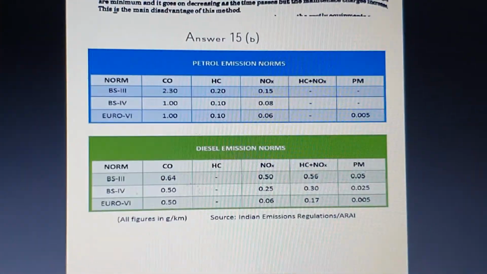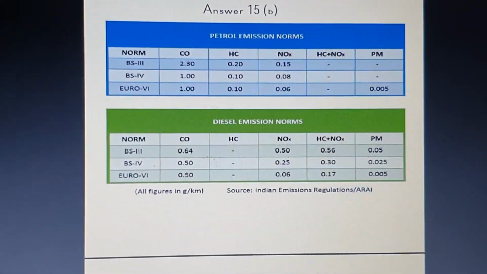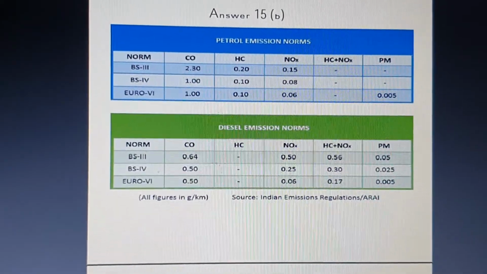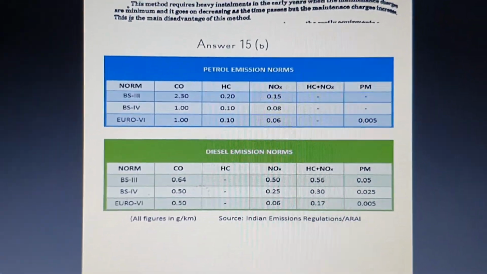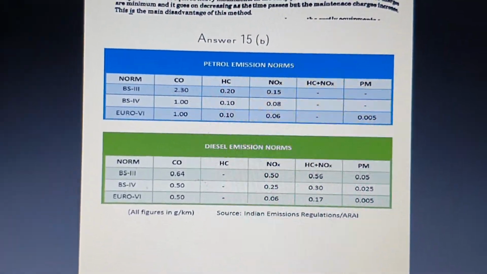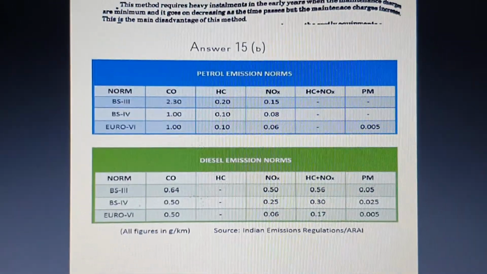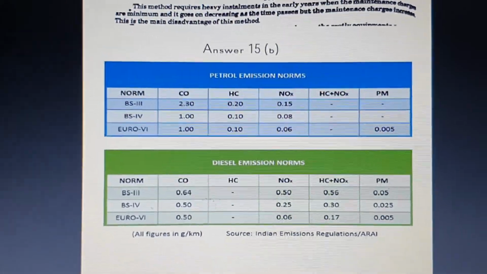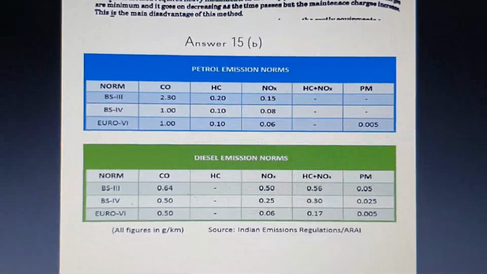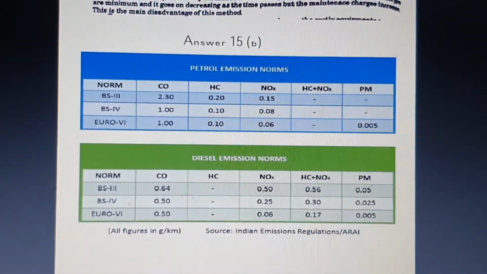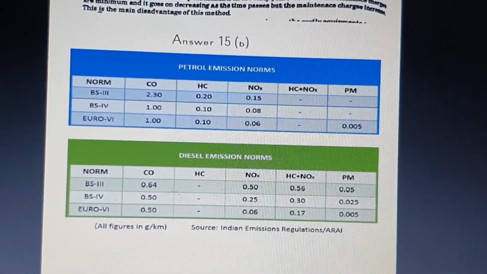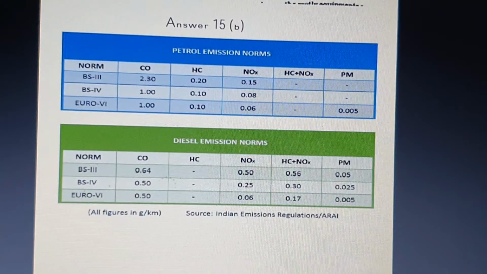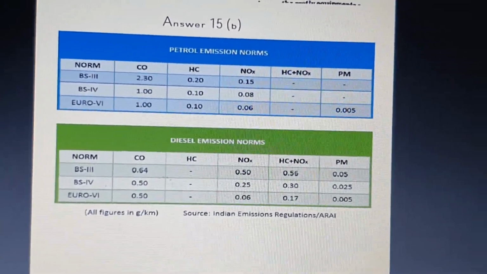The next question is about listing out the various pollution standards. Here you can see the petrol emission norms and the diesel emission norms. From the petrol, what emissions you are going to get, and from the diesel, what emissions you can get. So BS3, BS4 and Euro 6. Here you can see carbon oxide, then hydrocarbons, nitrates, HC plus nitrates and PM.